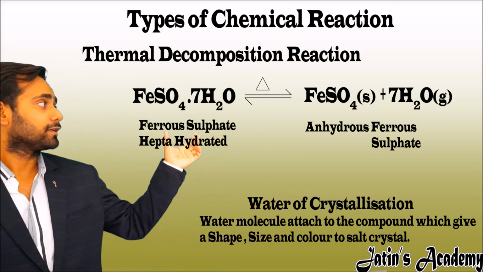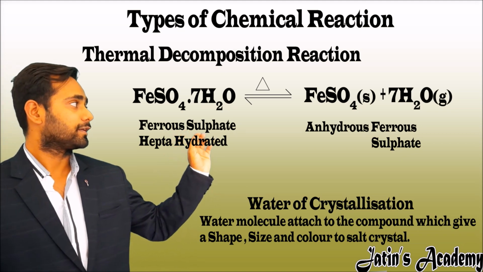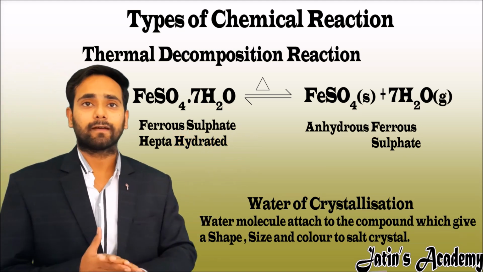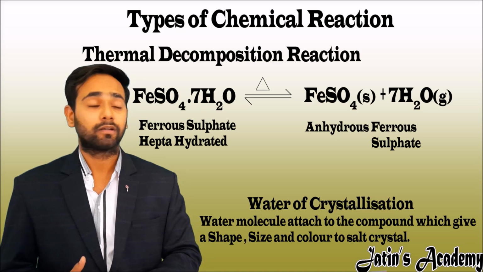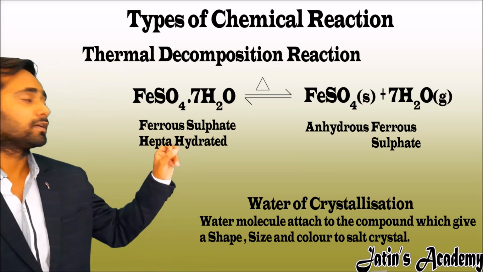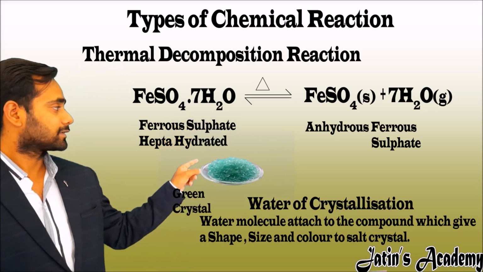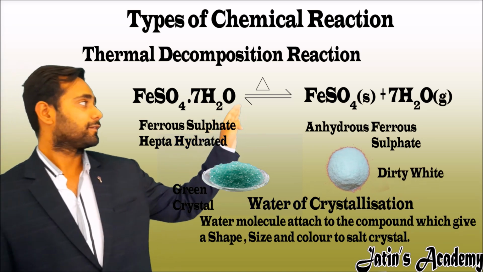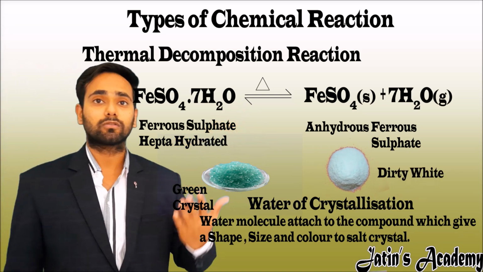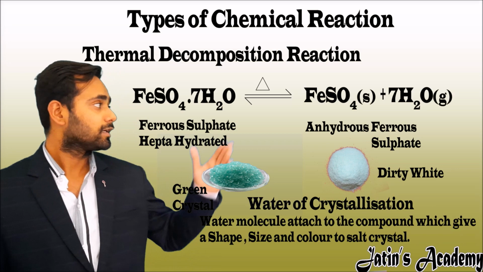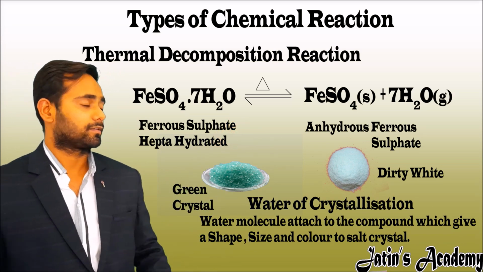Here when we heat the ferrous sulfate, it decomposes and the ferrous sulfate becomes anhydrous. We have to note the color here. The ferrous sulfate heptahydrate is green in color, and ferrous sulfate, that is also called anhydrous ferrous sulfate, is dirty white in color.